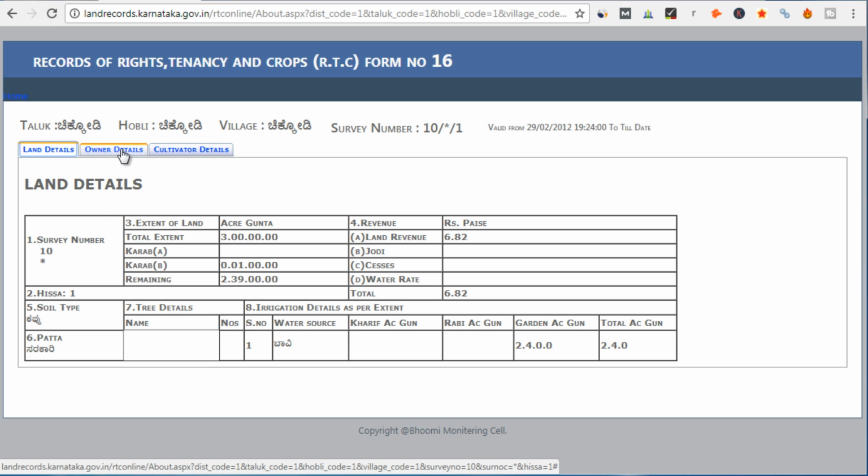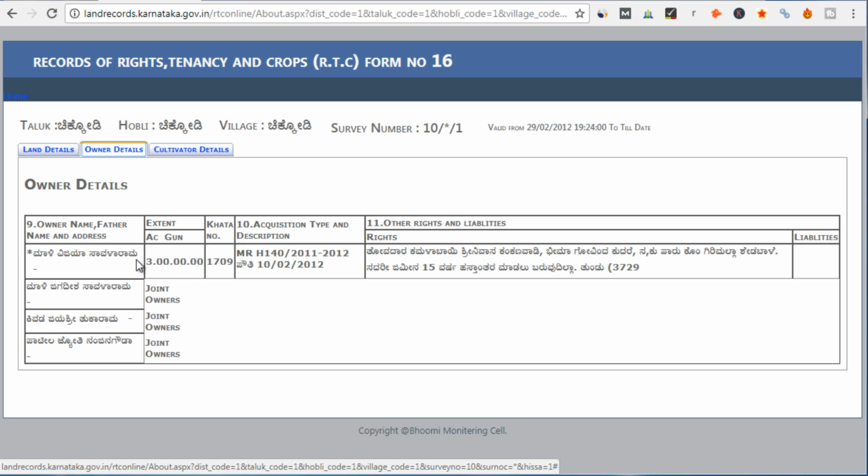And if you want to know the owner details, then you have to click on this tab, and then you will get the owner's details here. So this is a joint ownership property, right? So these are the owner's names, and this is the extent of land, and this is the particular khata number to which this survey number belongs. So in a particular khata number, there can be multiple survey numbers also. So if a family owns multiple survey numbers, a khata number will show all those survey numbers, right?